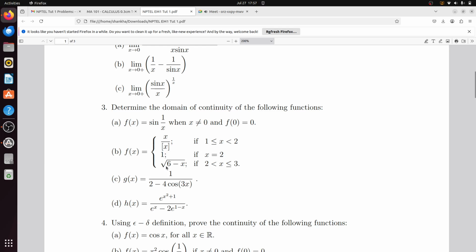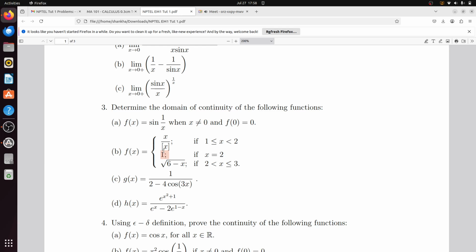Okay, and here if you go from the right hand side, that will give you the right hand limit also as 2, right? Because your x is approaching toward 2, you can just put 2. So square root of 6 minus 2, square root of 4 equal to 2. So your left hand limit is 2, right hand limit is 2. Limit exists, but what is the functional value? Functional value is 1. That means the function is discontinuous at the point 2, right? But you can make it continuous by suitably defining it. How can you make it continuous? You just substitute 1 by 2. Then you can make your function continuous, right?